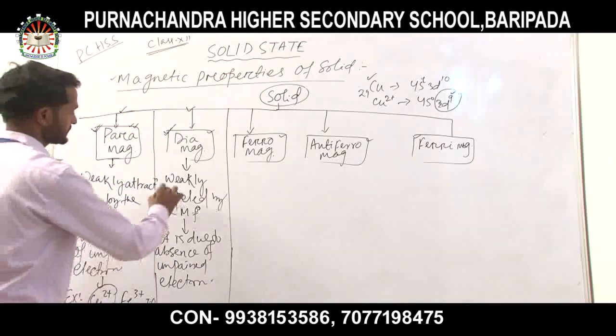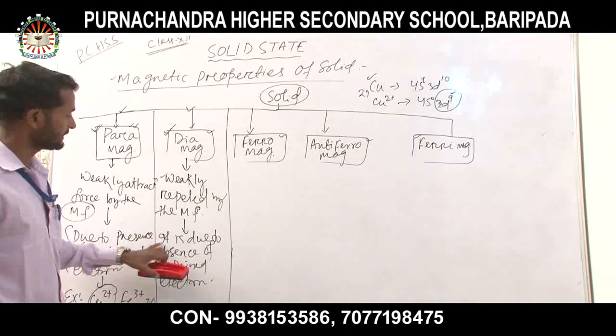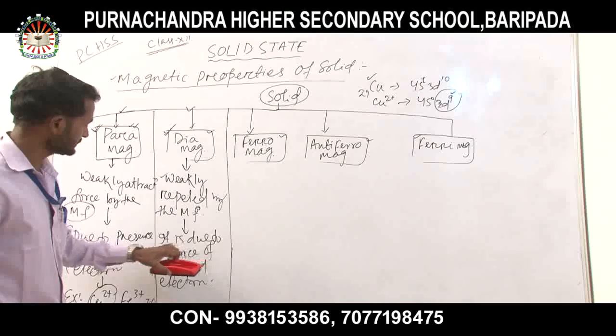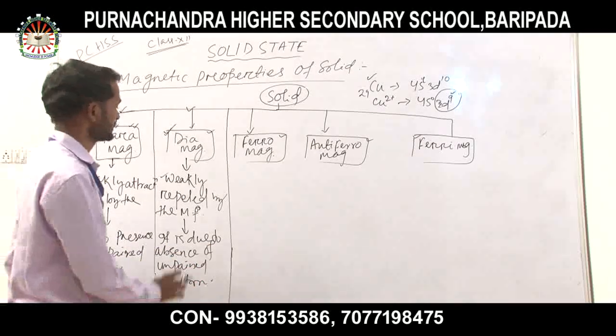So these are weakly repelled by the magnetic field, and it is due to the absence of unpaired electrons.